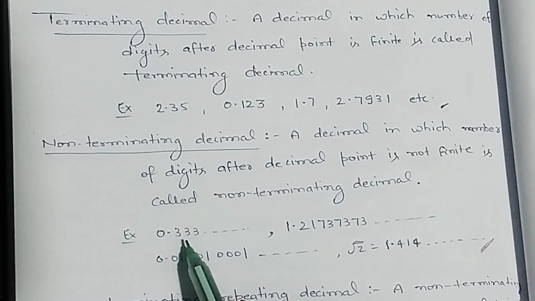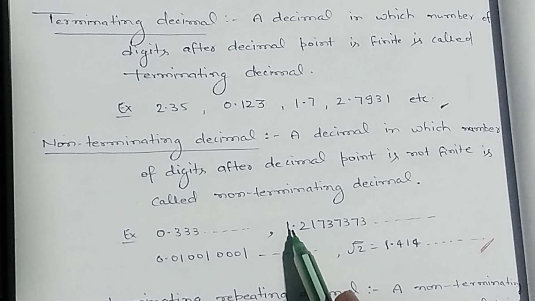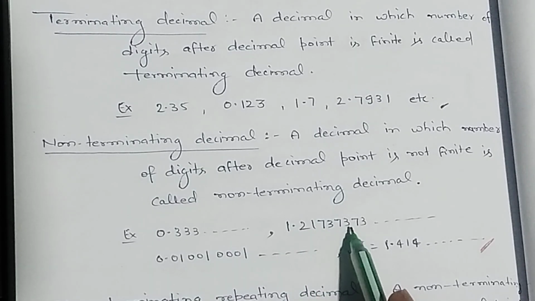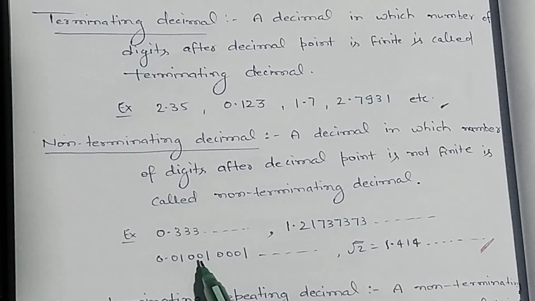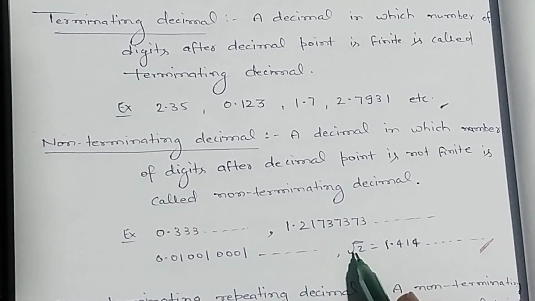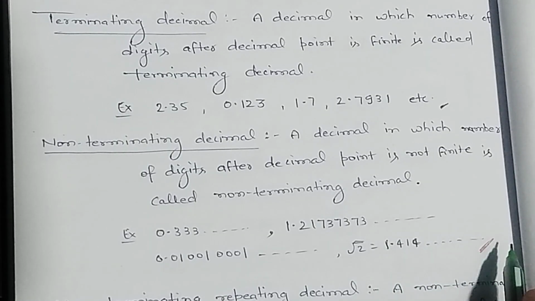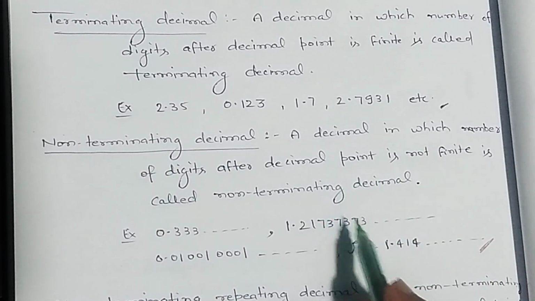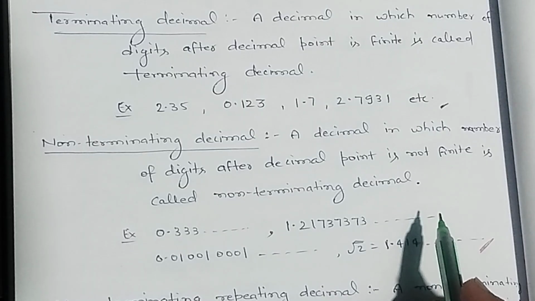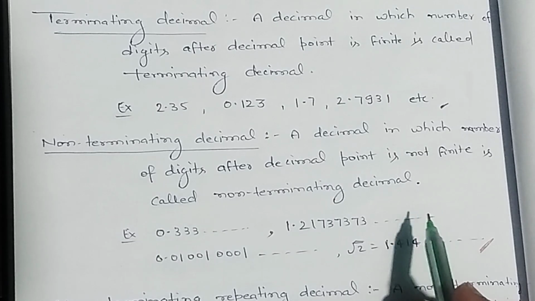For example, 0.333 and so on, 1.21737373 and so on, 0.01, 001, 0001 and so on, and decimal expansion of irrational number root under 2 is equal to 1.414 and so on. So, non-terminating decimal may be the decimal expansion of either rational number or irrational number.